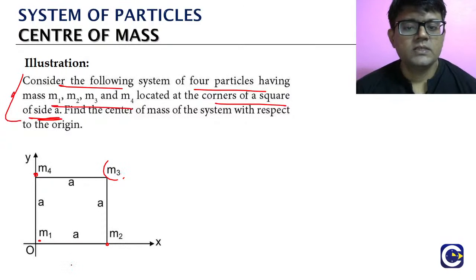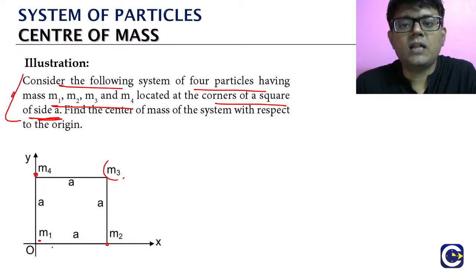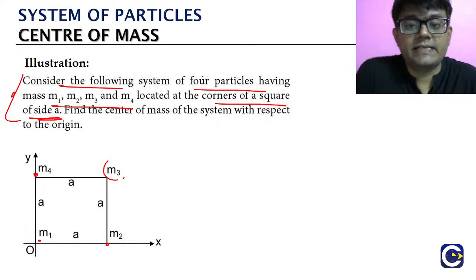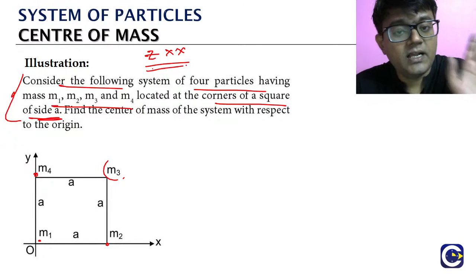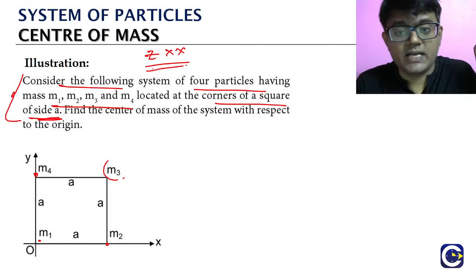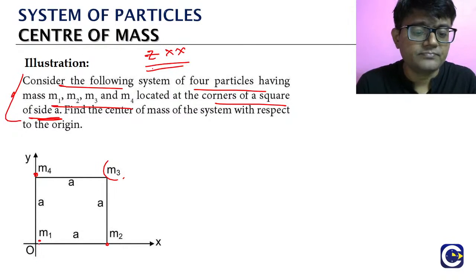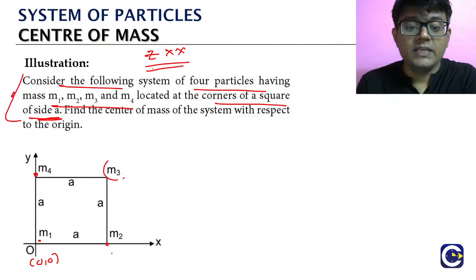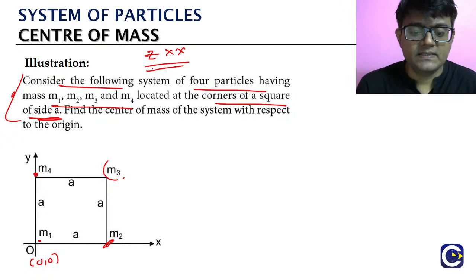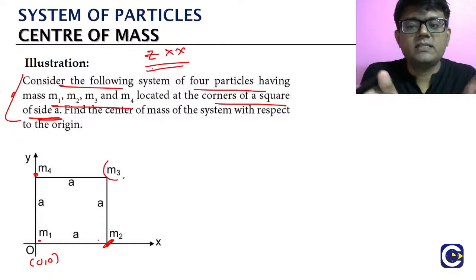Okay, so டக்குன்னு சொல்லுங்க, what will be the coordinates of that? We பார்த்தா like all the points are in the xy plane only. So இங்க z coordinate concept வராது. Okay, so இப்போ பாருங்க, m1 is at the origin, right? So that x coordinate value 0, அந்த மாதிரி y coordinate 0. m2 is on the x-axis. What is the side length of the square?